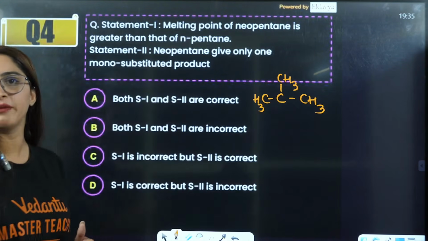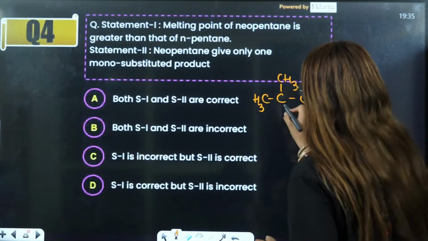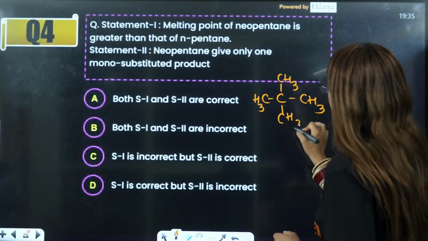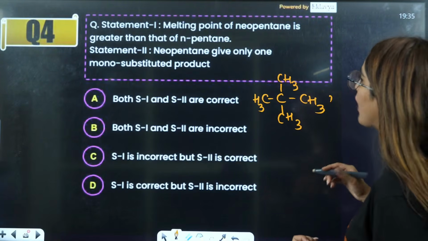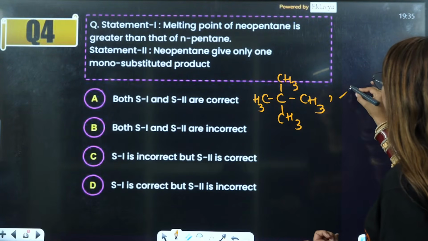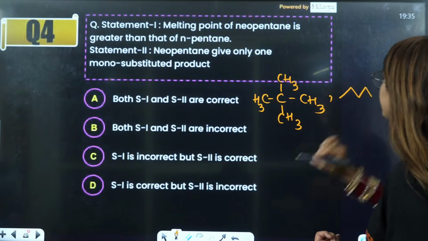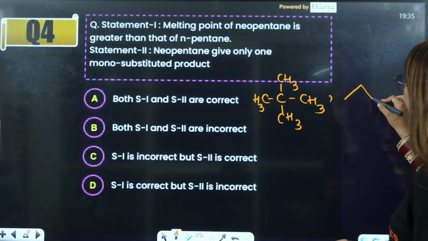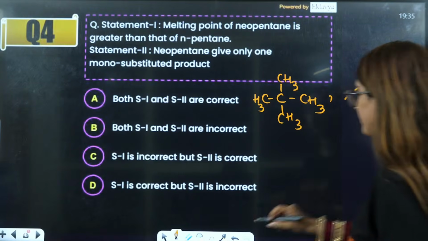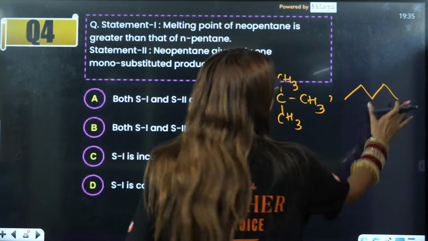Okay, and pentane means in total you need to have 5 carbons, so it will be CH3, that is neopentane. In comparison to n-pentane, n-pentane is 1, 2, 3, 4, 5. This is n-pentane, 1, 2, 3, 4 and 5. Okay, is that clear?